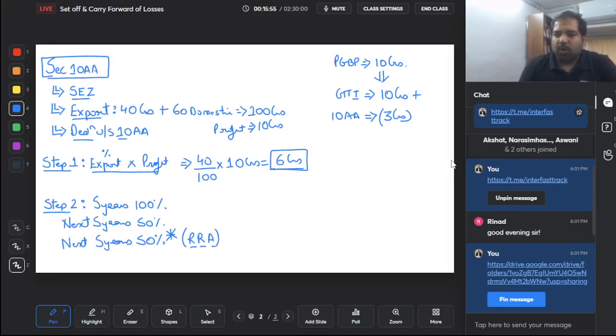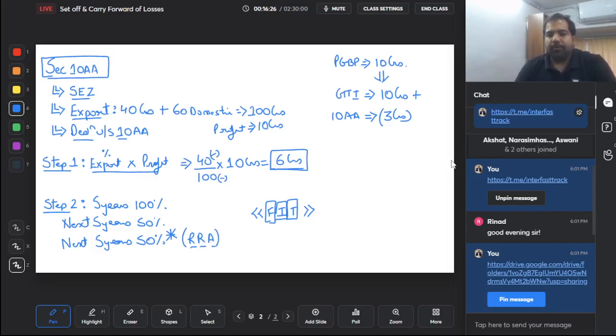Guys, there are 1-2 small points here which you need to keep in mind. Step 1, step 2, I hope you know. Now, guys, whenever you export, there are 3 expenditures called FIT. It's a shortcut. Freight, basically sending the goods abroad. Insurance, insuring the goods which are being exported. And telecommunication charges like telephone, etc. These 3 things have to be excluded both from the export turnover, you have to minus it, and from the total turnover also you have to minus it.